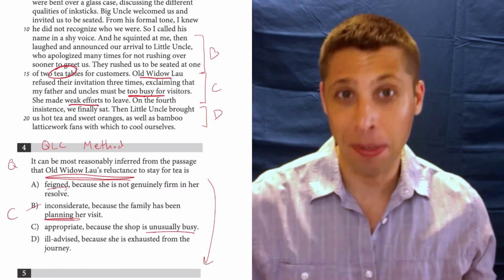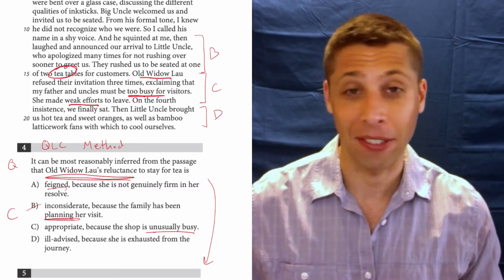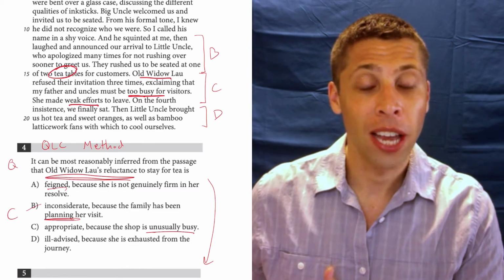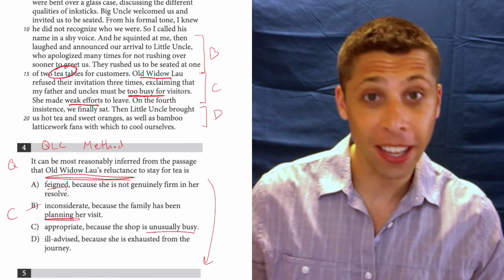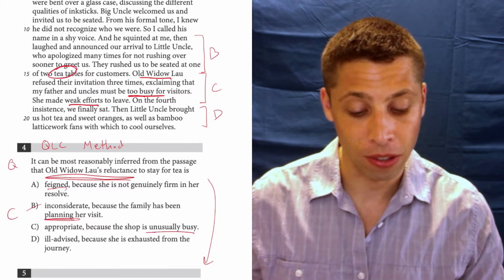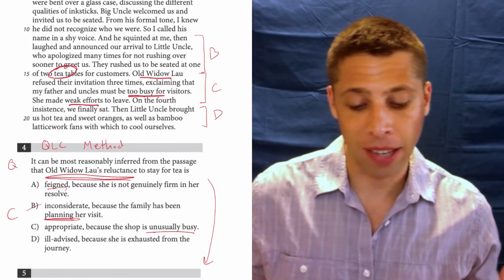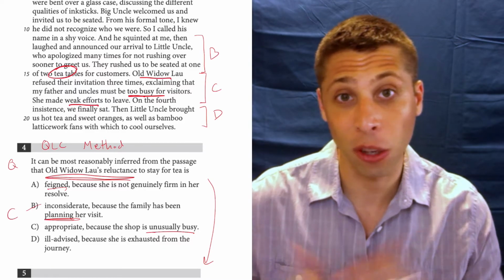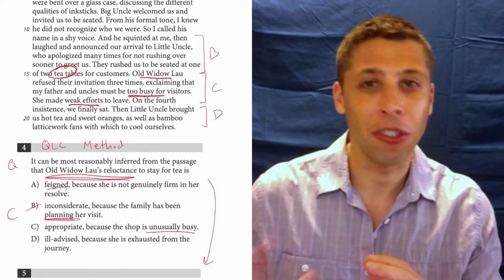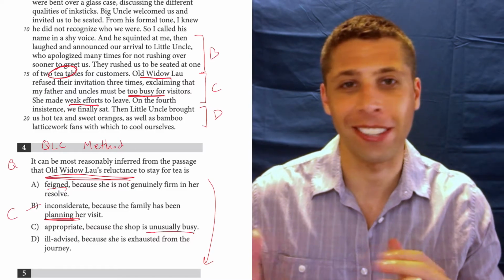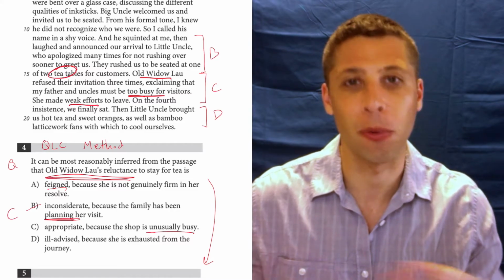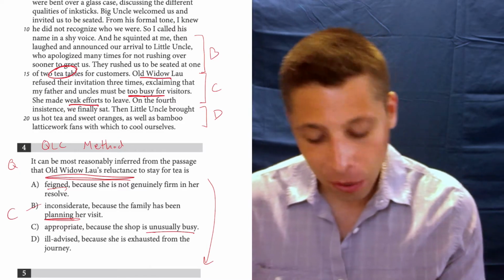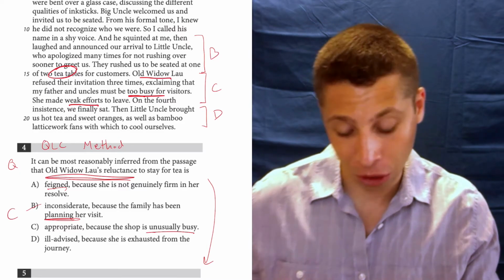They're not actually busy. Old Widow Lau is kind of saying that and using that as her excuse, but it's a fake excuse. And we know that it's fake because the rest of that line reference says that she's making weak efforts to leave, and she ends up kind of staying, right? If we see the next line, on the fourth insistence, we finally sat. So she's just saying stuff. She's just kind of being like a nice old lady who doesn't want to offend and doesn't want anyone to trouble over her. But no, it's a fake thing. So you might be stuck between A and C, but hopefully I've shown you that that's wrong.